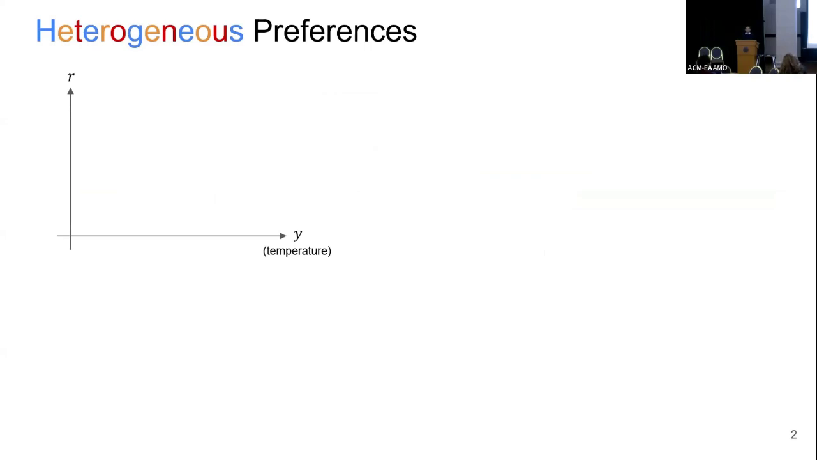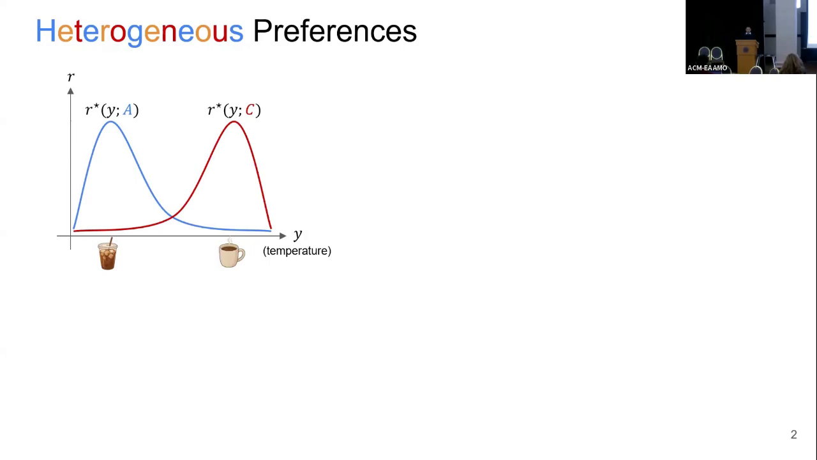For the sake of this talk, I'm going to use a very simple example. Suppose that you want to create a coffee machine. And the parameter of control, the output, is basically the temperature of the coffee. And I'm going to say there are three types of people in the world. Some people like iced coffee, some people like hot coffee, and there are some people who like lukewarm coffee, maybe. So that's what I call heterogeneous preferences.